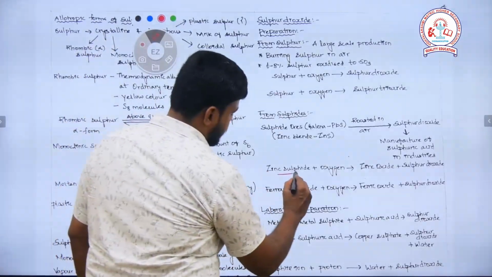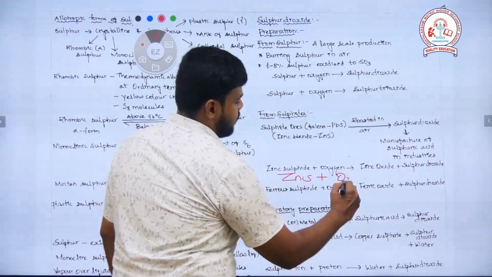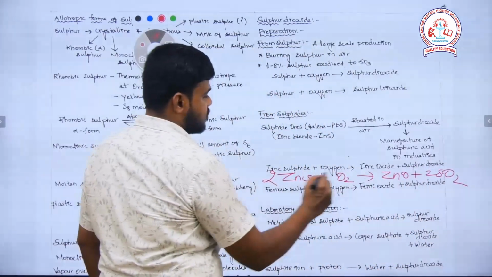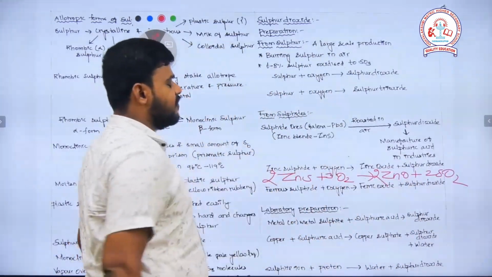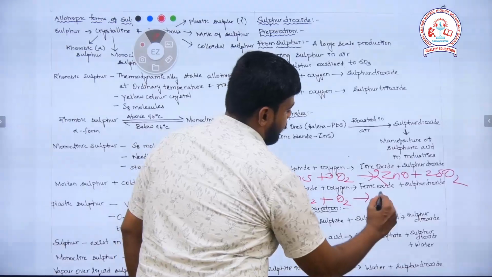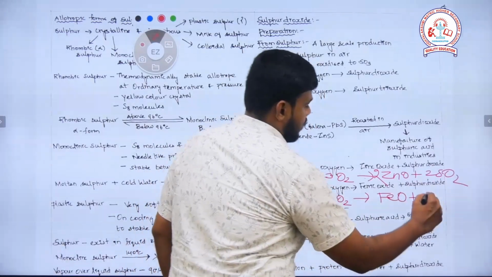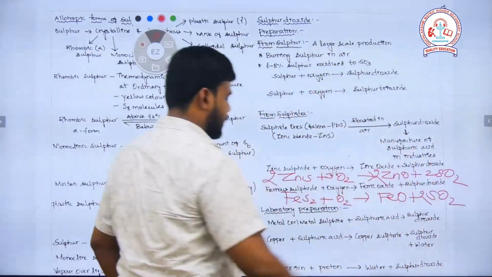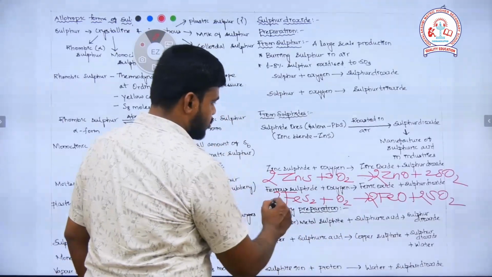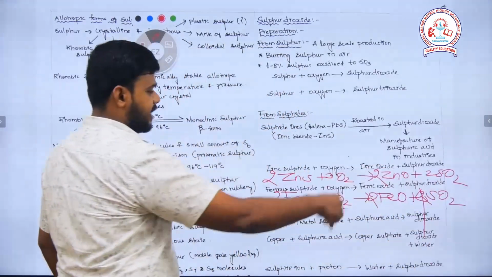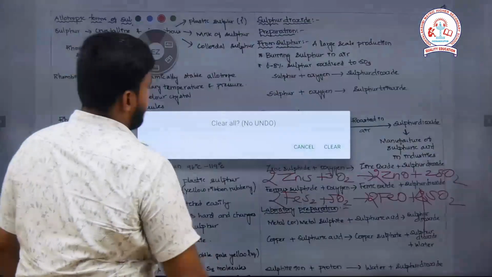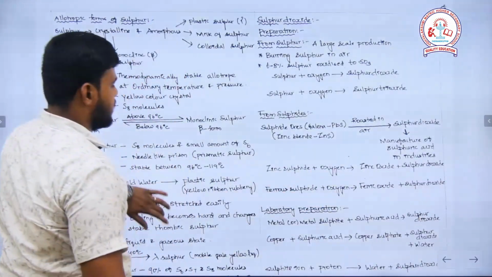Then zinc sulfide. This reaction we have seen in unit 1 itself. ZnS plus O2 forms ZnO plus sulfur dioxide. To balance, I'll make it 2 and 2 here, so it is 3. Then iron pyrite, FeS2, reacts with oxygen to form ferric oxide, Fe2O3, plus SO2. I'll make it 2 here. Iron becomes 1 here, so I cannot balance the stoichiometry; I'll make it 2. So sulfur becomes 4, and oxygen becomes 10, so it is 5 only. That's all. This method of preparation is quite familiar; we have seen it in the first unit itself.